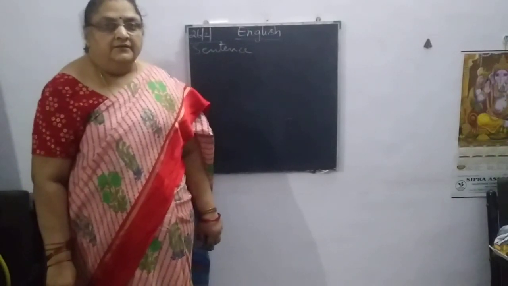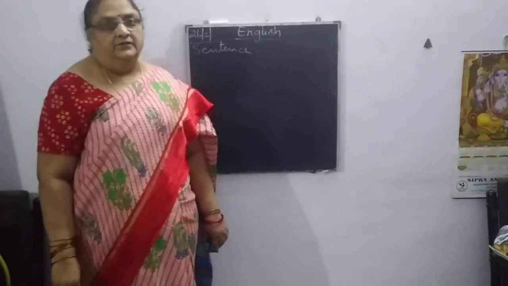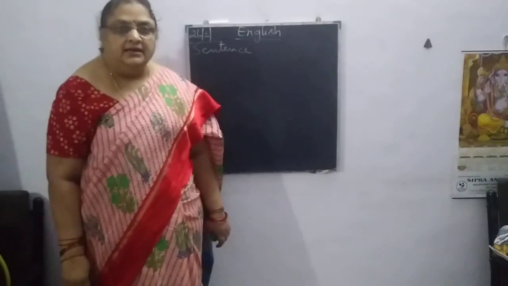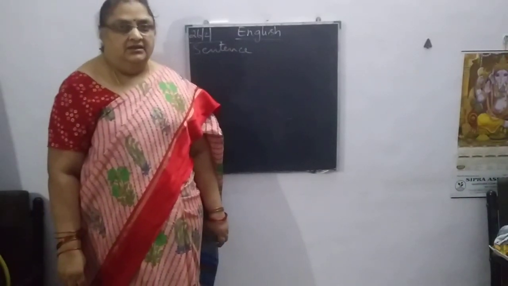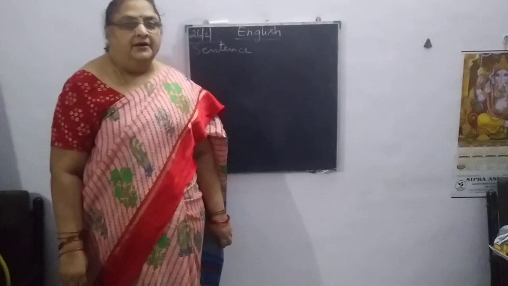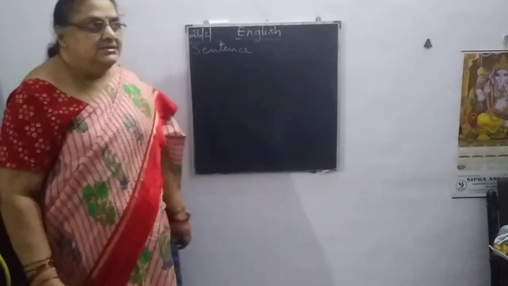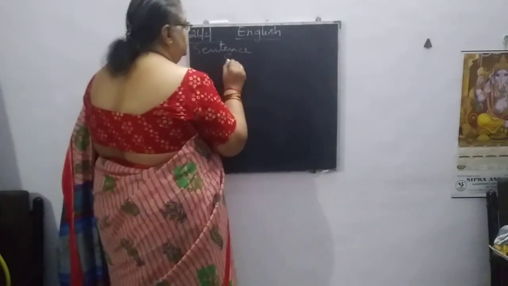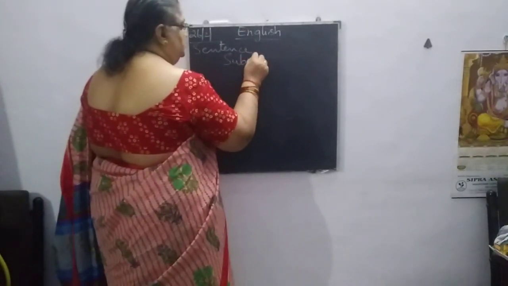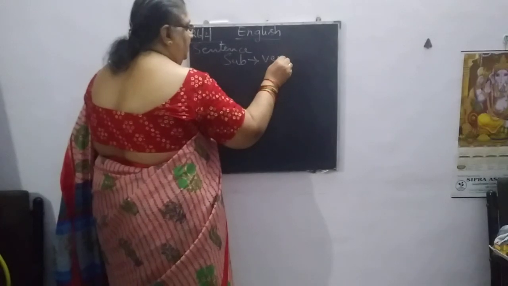The verb must agree with the subject to make a perfect grammatical sentence. Now, we will see what the subject is and how the verb agrees with the subject.